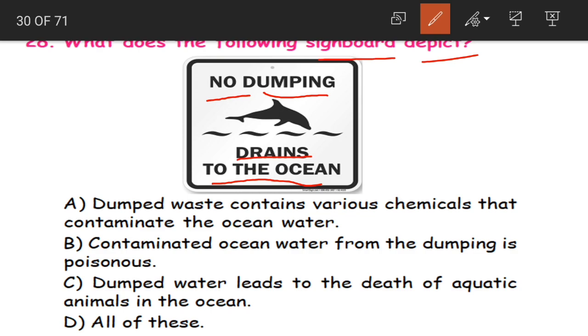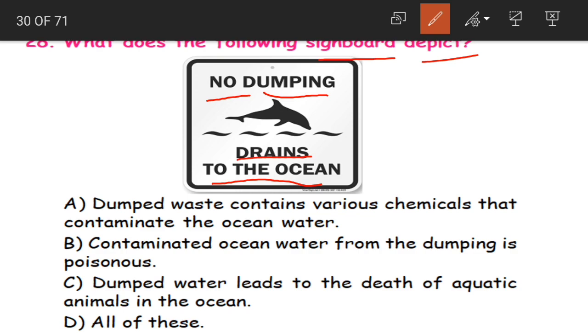Now, what is this signboard? What does it indicate? You can see these signboards near the water body, especially near a sea, river or ocean. So we'll have this type of signboard. What does it mean? So we'll just read the answer options.